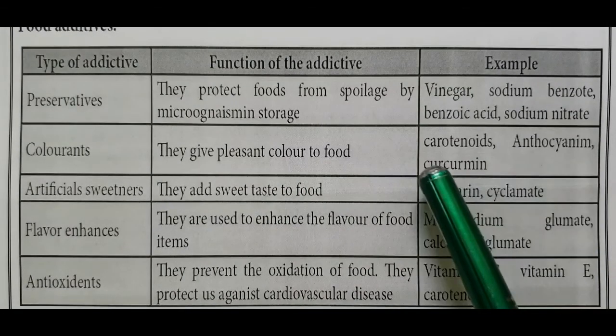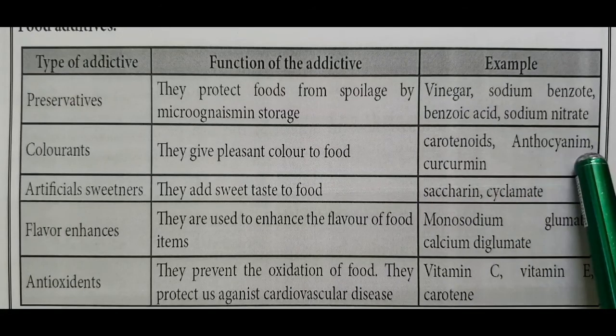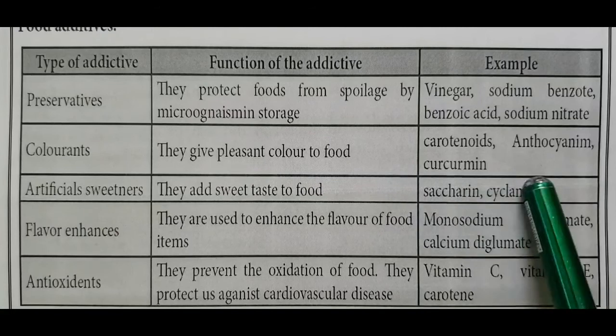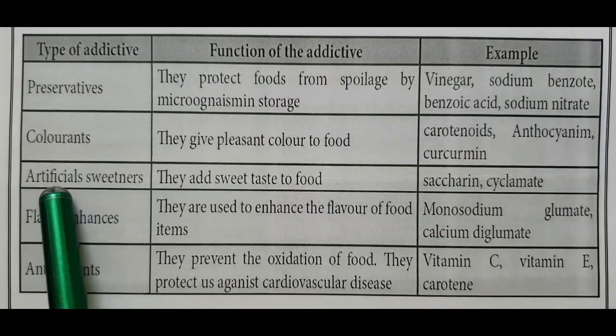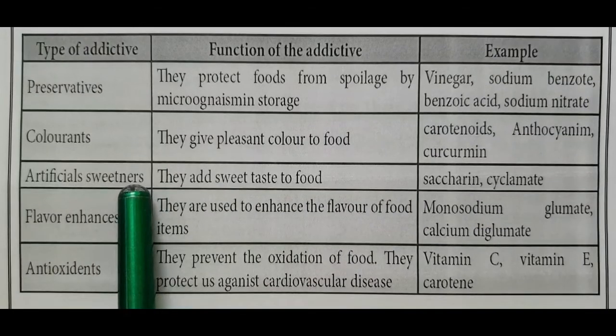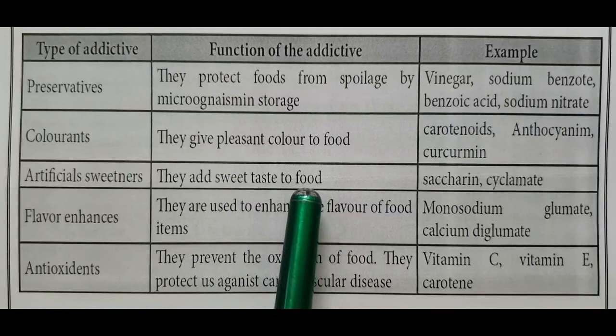And examples are carotenoids, anthocyanin and curcumin. Third one is artificial sweeteners. Function: they add sweet taste to food.